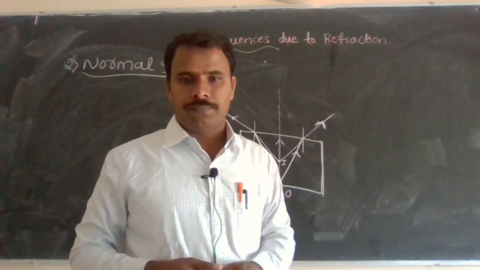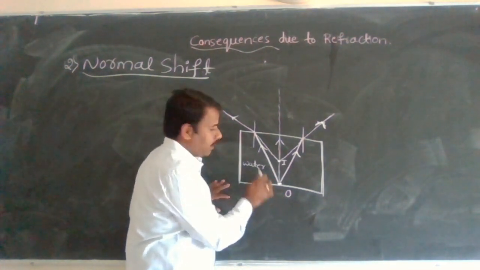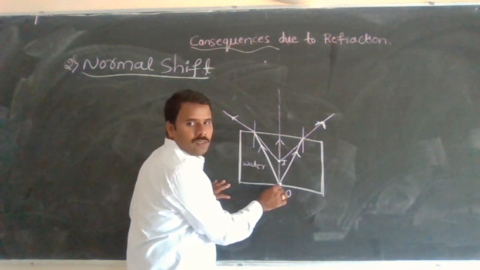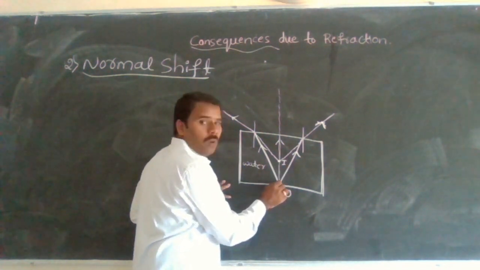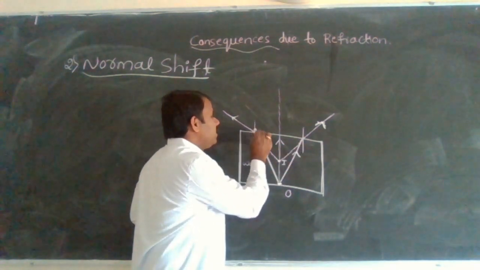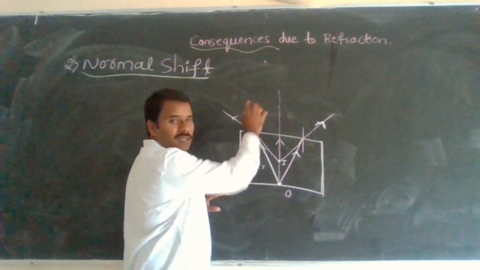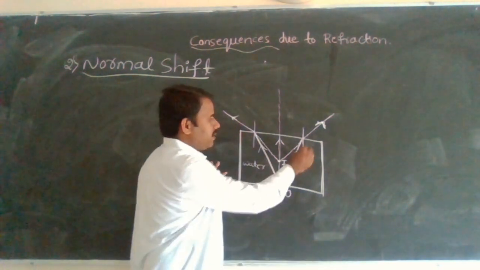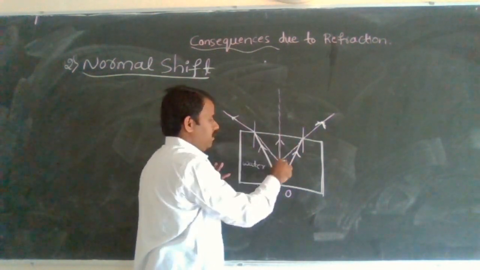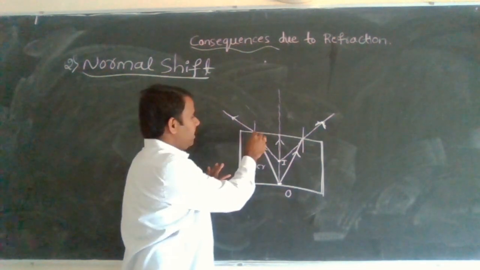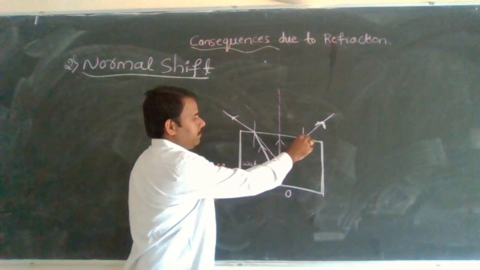Normal shift. See here, this is the bottom of the tank. It contains water, and the object is placed in it. The ray of light coming from this point O is incident on the interface of two media. This is the denser medium and this is the rarer medium. It is incident here. This is the normal, it passes straight. But here is this point and this point. Now take the normal here.